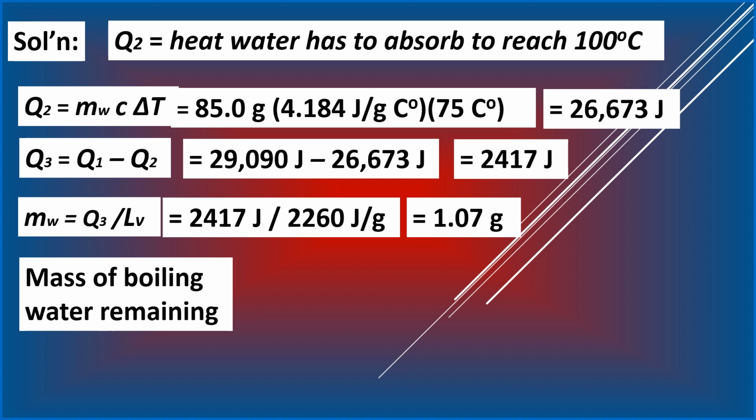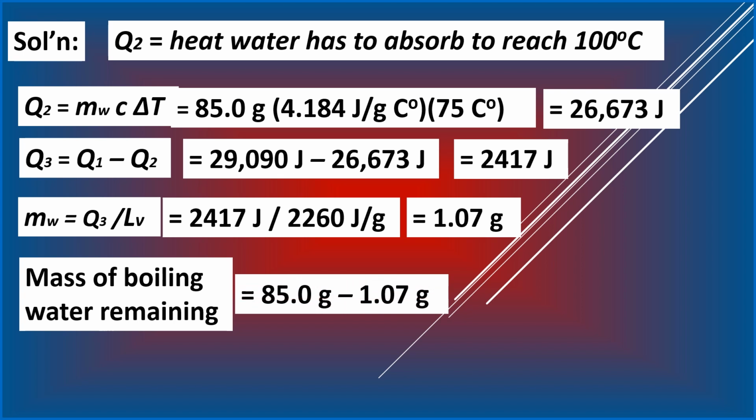There is a certain amount of boiling water that remains, and that is just, of course, the difference between its original mass, 85.0 grams, minus the amount of water that has vaporized or turned into steam, 1.0 gram. So the amount of boiling water remaining, of course, is 83.9 grams.